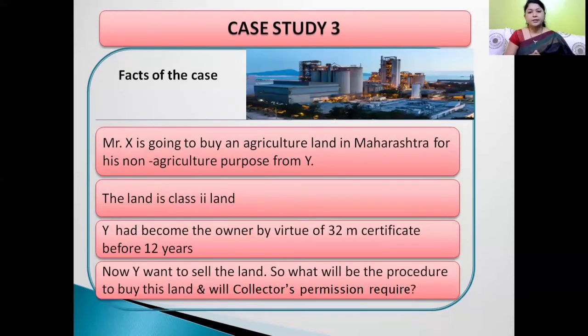Case study number 3. Facts of the case. Mr. X is going to buy an agriculture land in Maharashtra for his non-agriculture purpose from Mr. Y. The land category is Class 2 land. Y had become the owner by virtue of 32M certificate before 12 years. Now, Y wants to sell this land. So, what will be the procedure to buy this land and will collector's permission be required?